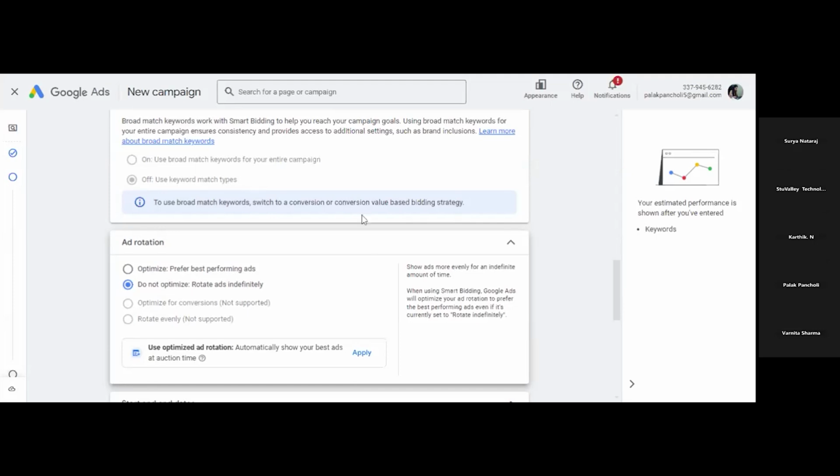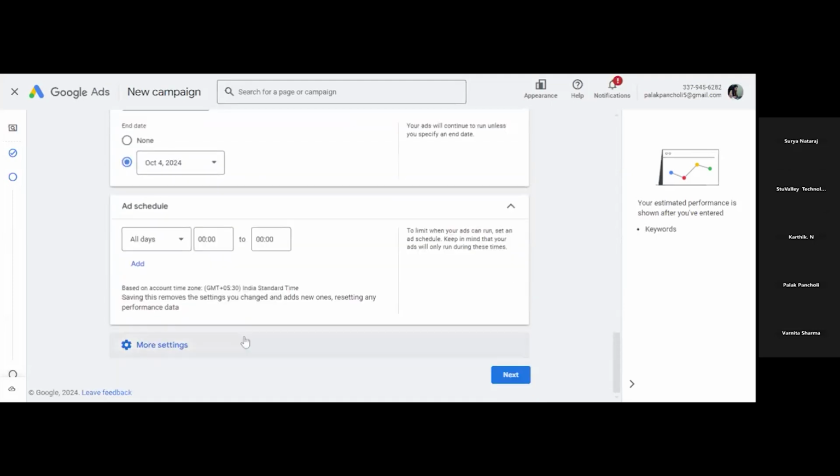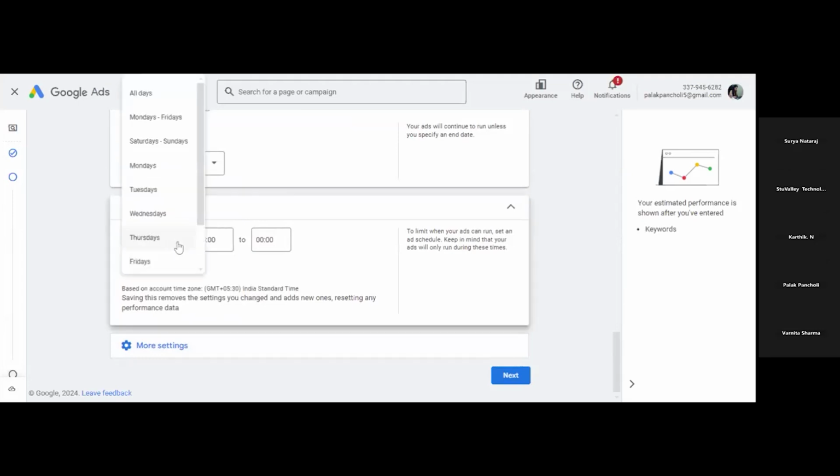So after the ad rotation option, now if you want to schedule your ad campaign for particular time, means on Mondays and Fridays, what time you will want. If you want to set different time for all the days, you can select different time for all the days. Or you want Monday to Friday same time, Saturday Sunday different time, that also you can select.